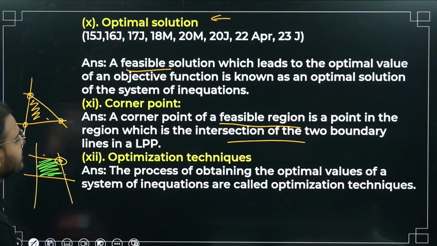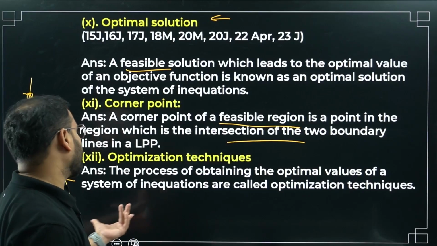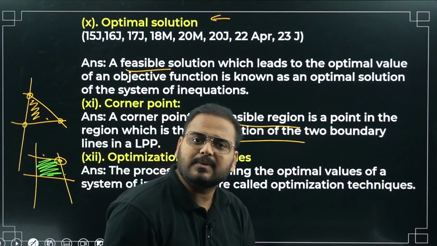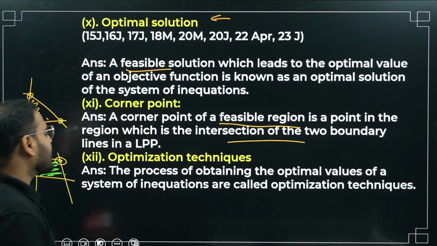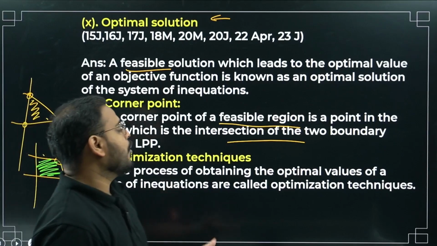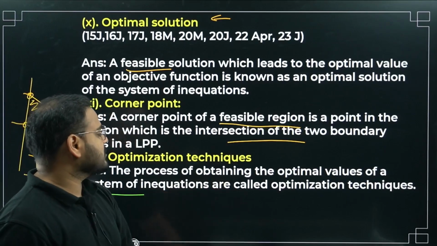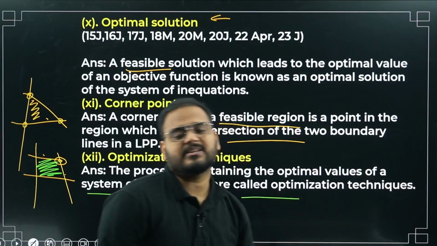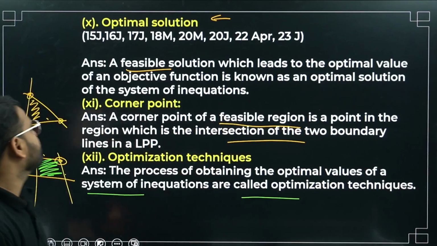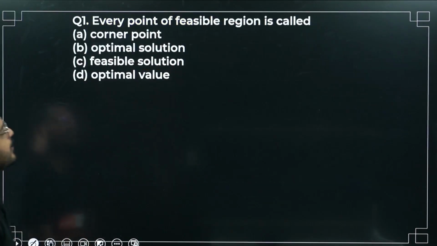Okay, optimization techniques. There are two types of optimization technique, whether it is a maximization or minimization. Please check: the process of obtaining the optimal value of a system of inequations is called optimization techniques. Please remember these definitions, very very important.